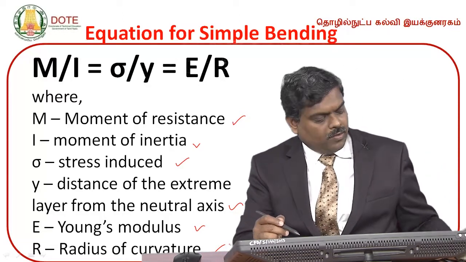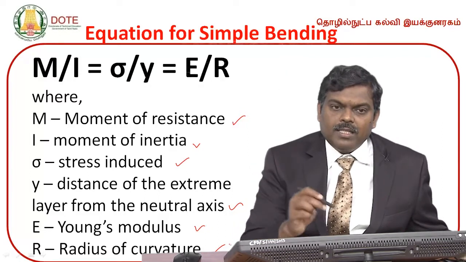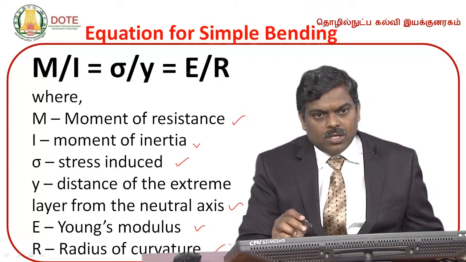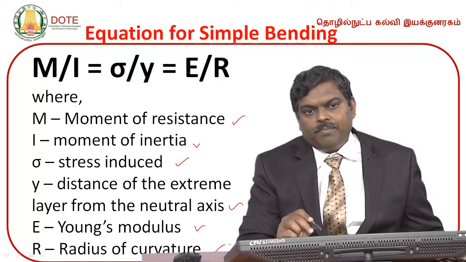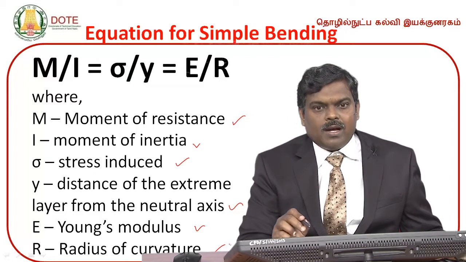So this is the equation for simple bending. This equation is very much useful in solving the problems. So we have to memorize this one. M by I is equal to sigma by y is equal to E by R.